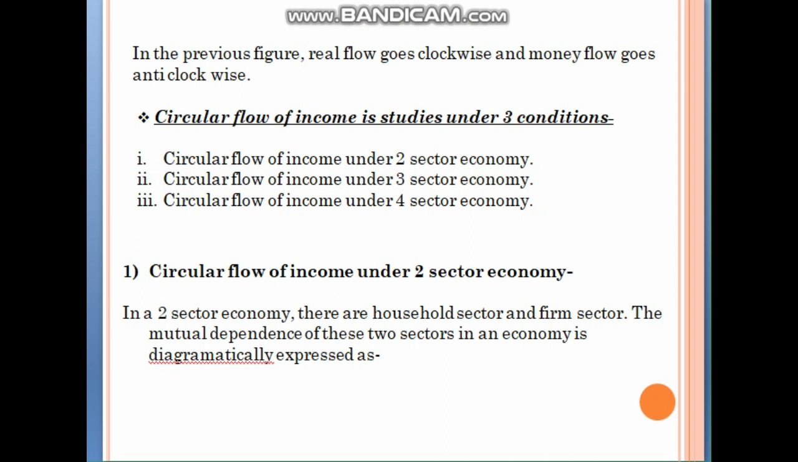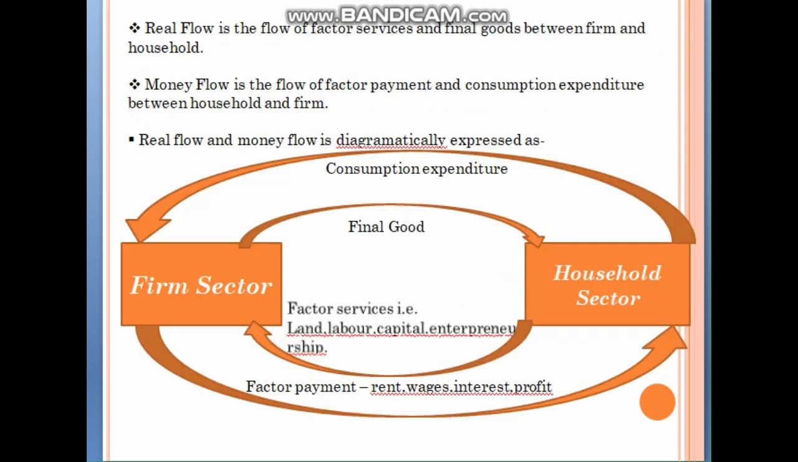So in the previous figure, real flow goes clockwise and money flow goes anti-clockwise. Here we saw that the real flow goes clockwise. This is the real flow, which is the flow of factor services and final goods. That is clockwise, and money flow is anti-clockwise.